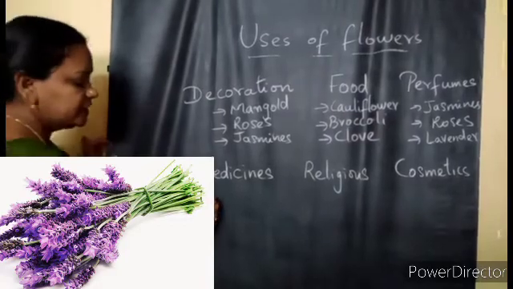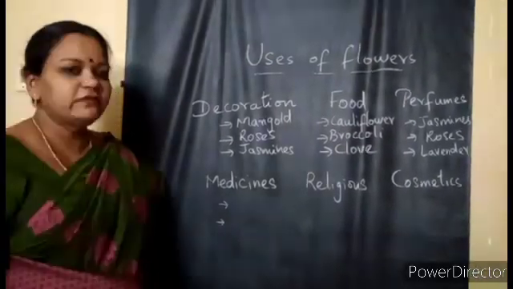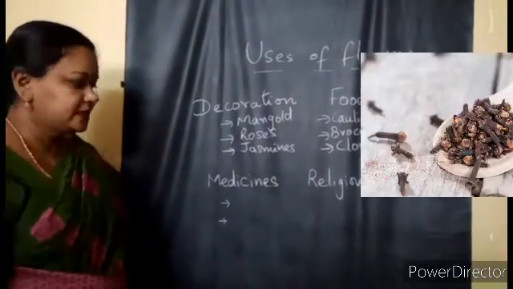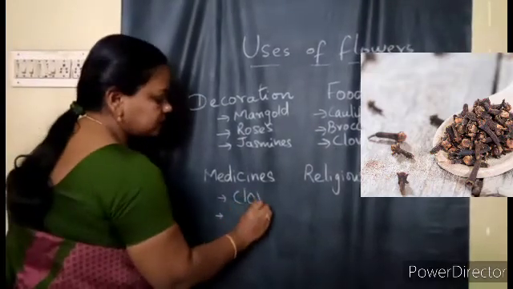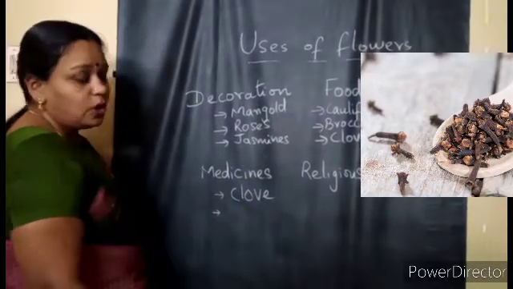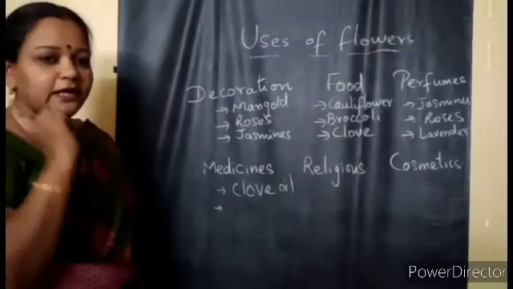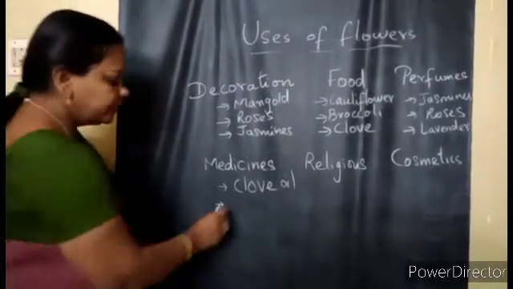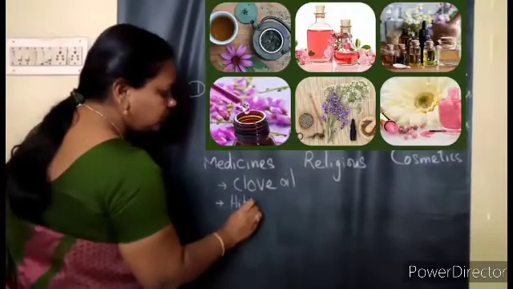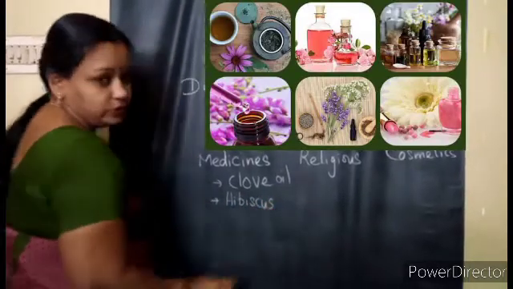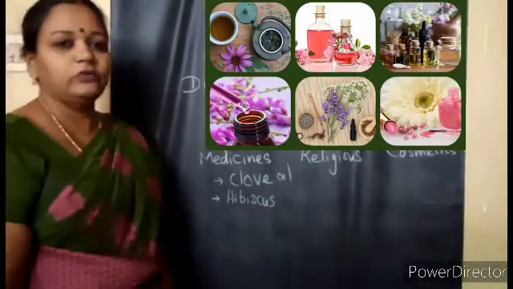And some flowers are used as medicines. See, clove, as we use it as food, and also clove oil is used as a medicine. Clove itself is used for relieving toothache. Even you might have seen hibiscus flowers. They too have some medicinal values for treating hair fall and all.